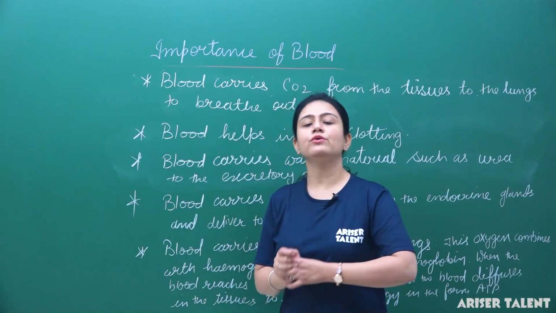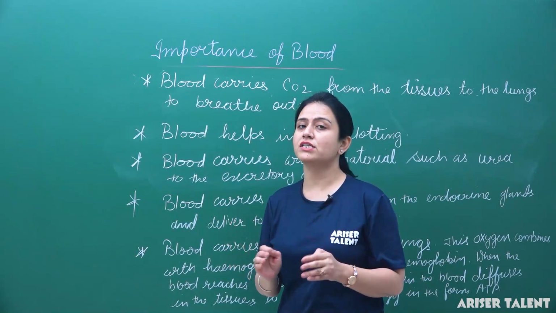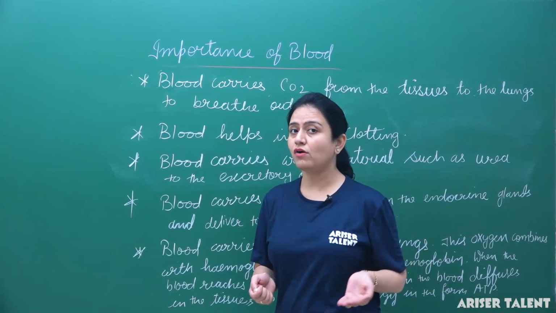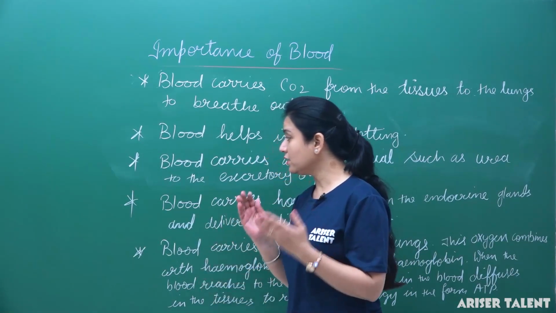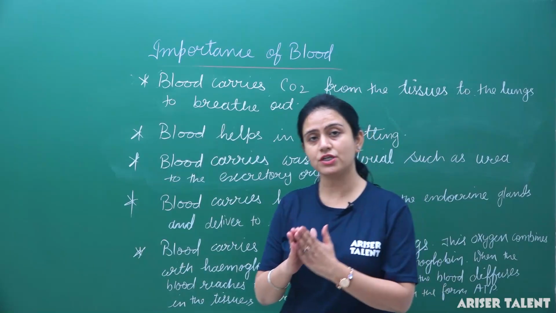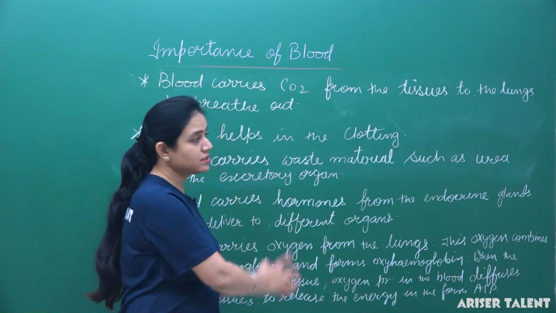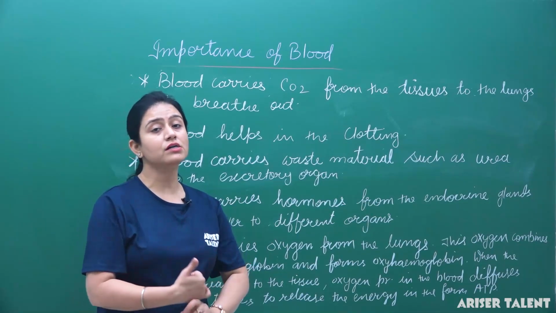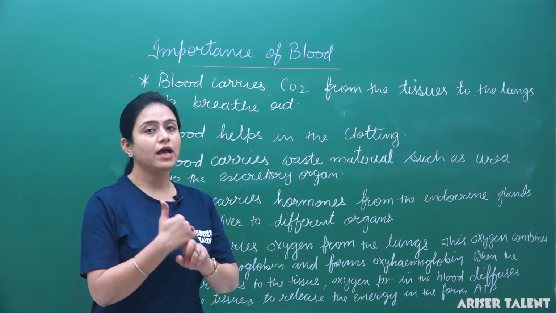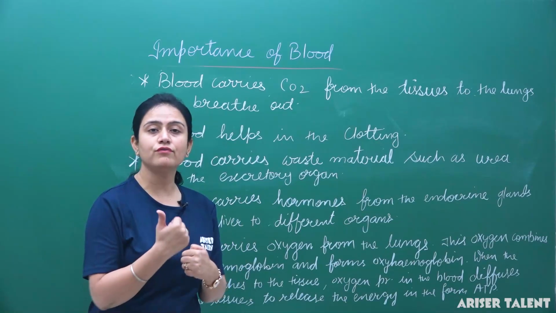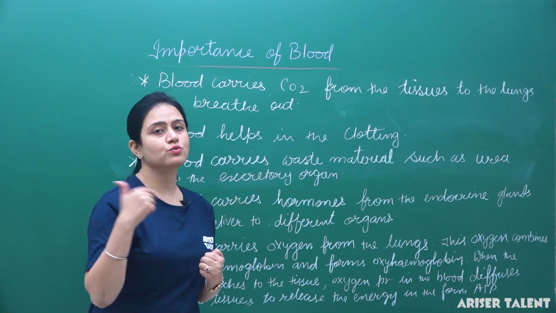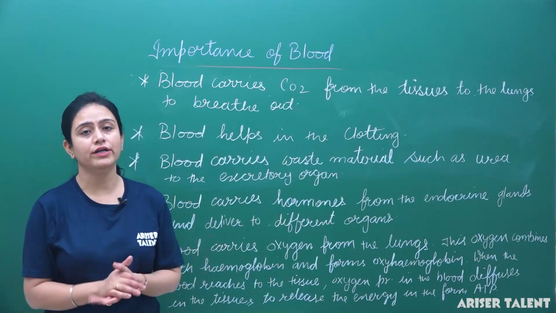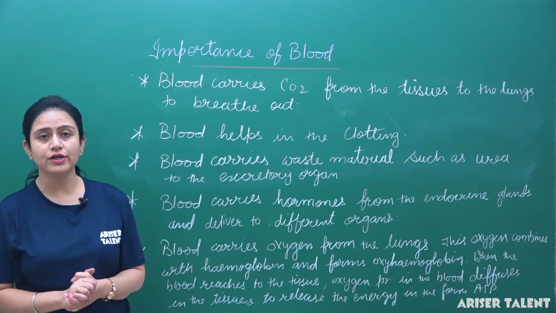As I already told you, circulation of blood helps to transport materials from one part of the body to another, which we have already studied. Now what are the special functions performed by the blood? Number one, it carries oxygen from the lungs to the different tissues and brings carbon dioxide back from those tissues to the lungs to breathe out. As well, blood helps to maintain the body temperature. It helps in the regulation of body temperature.